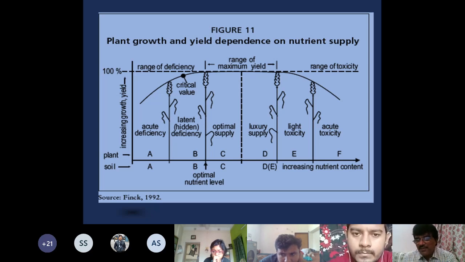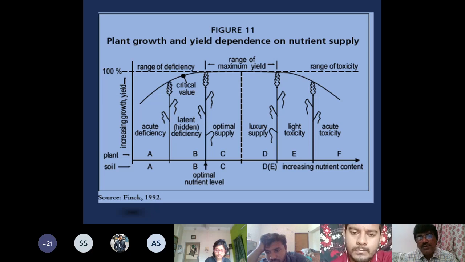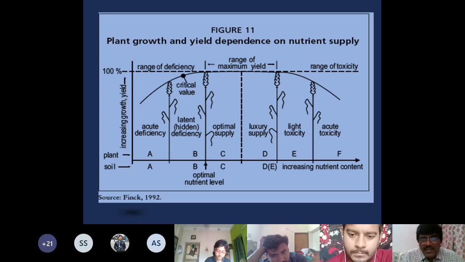You cannot separate them. If you have more supply of nutrient in soil, you can have more supply of nutrient in the tissue. Then you make more supply in the soil and plant, and the plant may or may not show you deficiency symptoms. It is known as hidden deficiency, and in this zone you have the critical value of the nutrient. You can remember that the concentration of nutrient in soil or plant where you get 90% of the maximum possible yield is called the critical value or critical nutrient concentration.